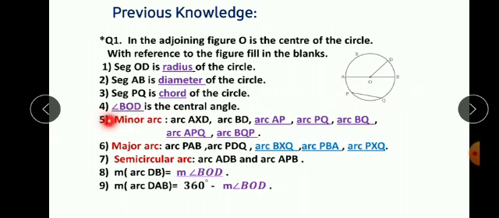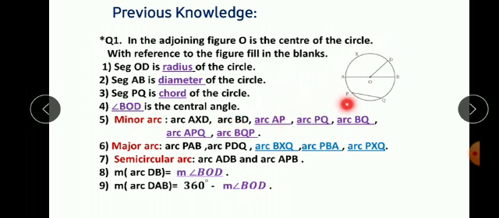Okay, now dash is the central angle. So which is the central angle? Angle BOD. Which angle is the central angle? Angle BOD. That means an angle whose vertex is the center of the circle. So that angle is called the central angle.